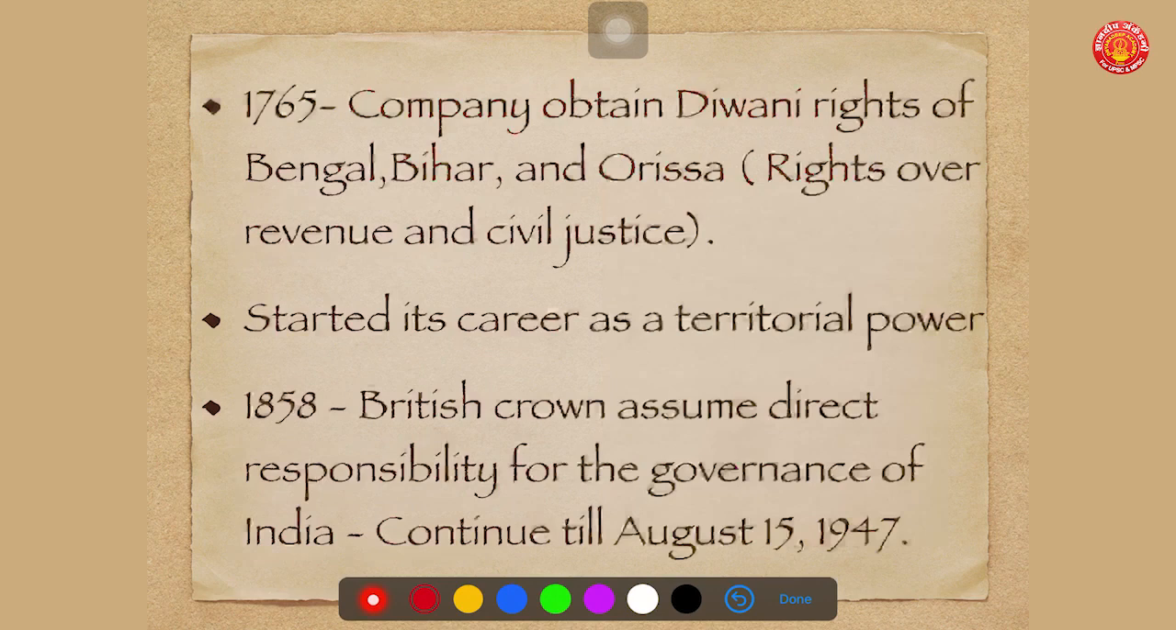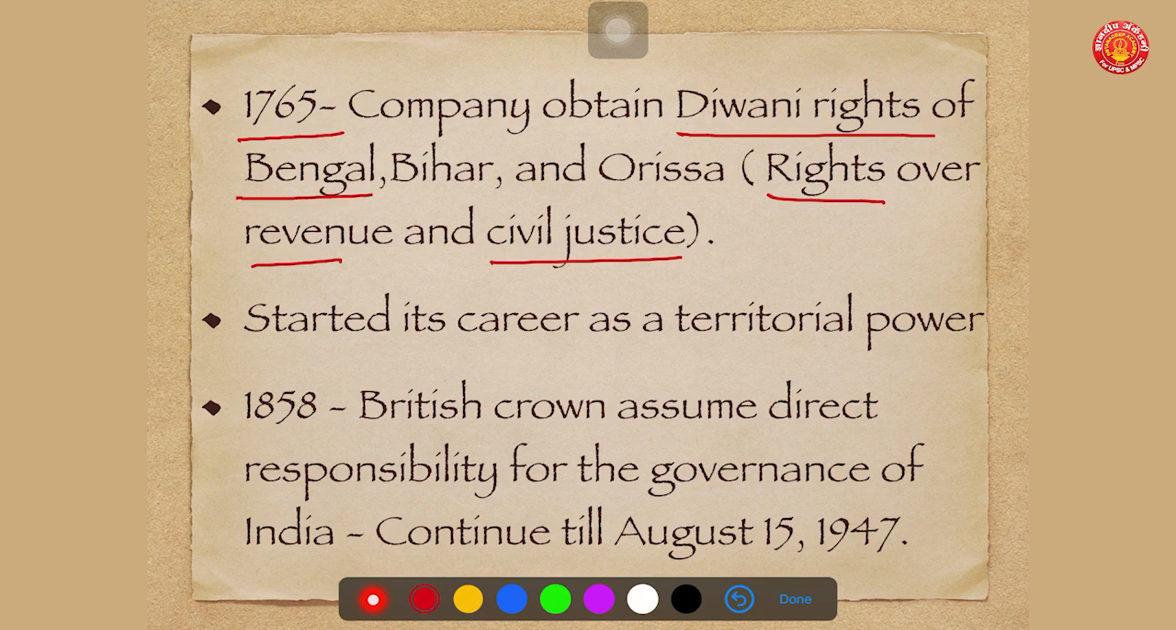In 1765, the company got Diwani rights in India. This is very important. What are the Diwani rights? These are rights over revenue and civil justice. These rights were given to the company by the Mughal emperor after the loss at the Battle of Buxar. Diwani rights were given to the company in three important provinces: one, Bengal; second, Bihar; third, Orissa.